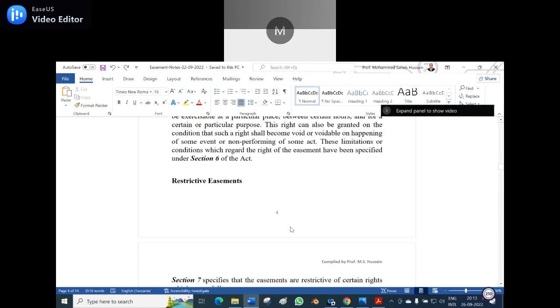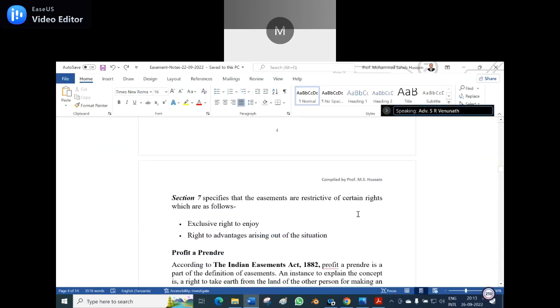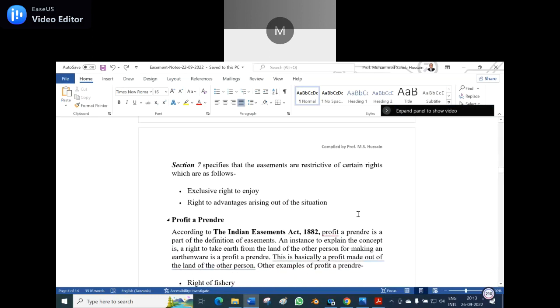Now, restrictive easement. Section 7 specifies that easements are restrictive of certain rights, which are as follows. First, the exclusive right to enjoy. Second, the right to advantage arising out of the situation.